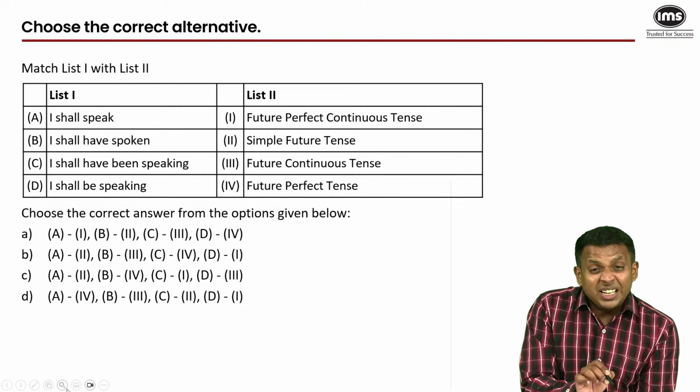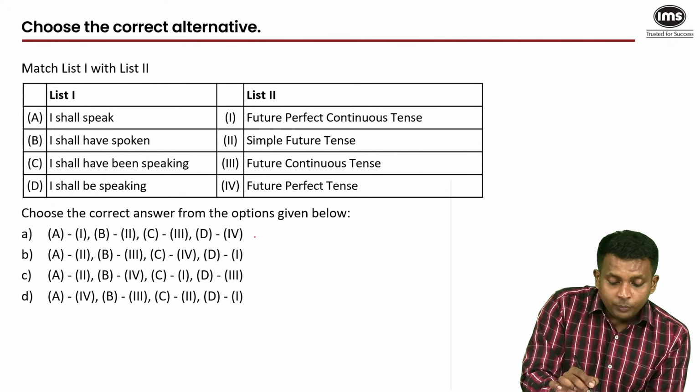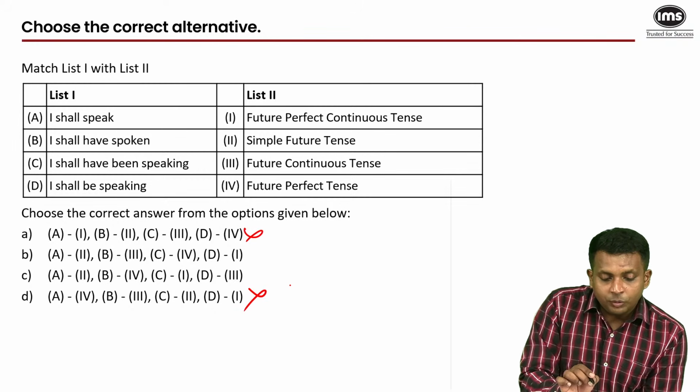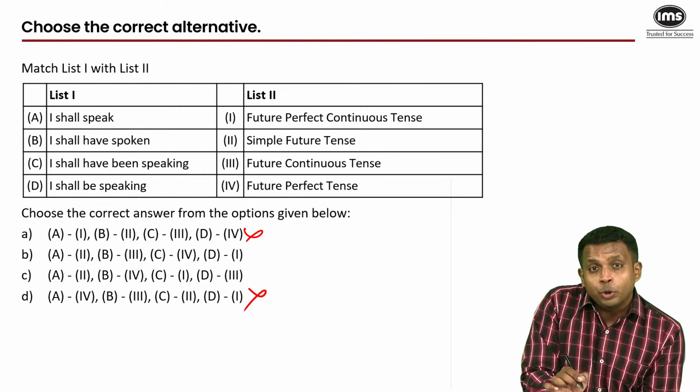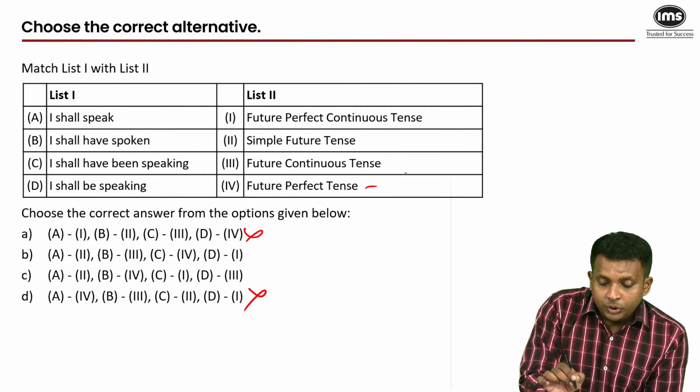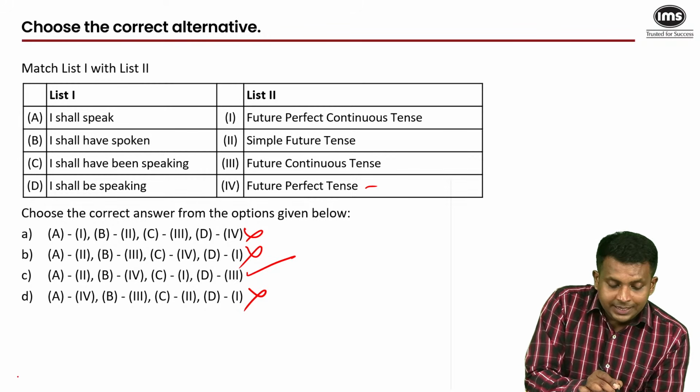Okay, so I shall speak is the simple future tense. If you look at the remaining options, A has to go with 2. So eliminate first and fourth option. I shall have spoken at some point in the future. This action will get over. That would be the future perfect tense. So B has to go with 4. This is the answer. C. Yes, I have one correct answer.